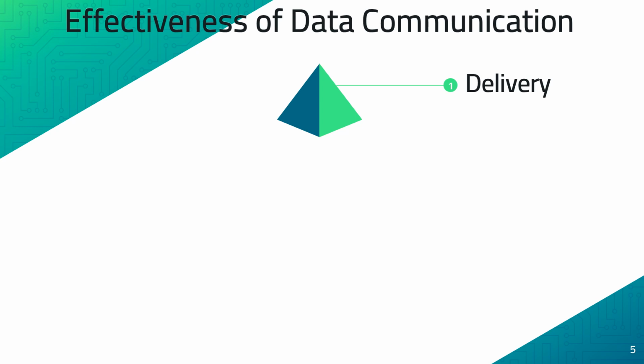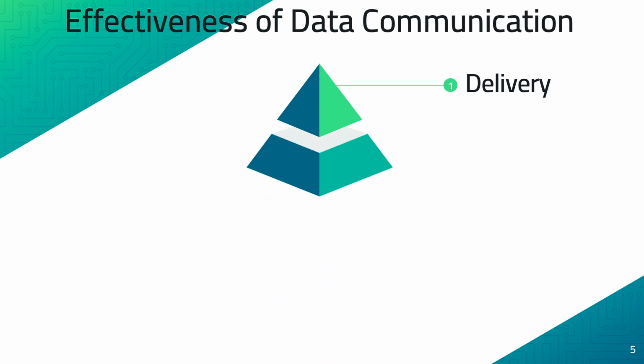So the data should be received only by the specific destination that is specified by the sender. The data communication should ensure the accurate and correct delivery of the data.